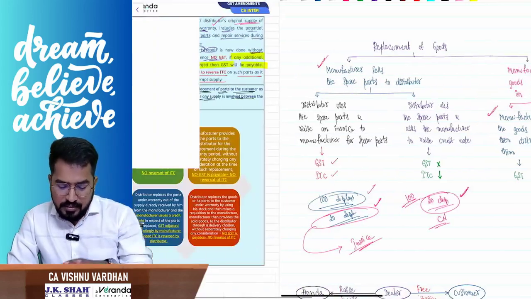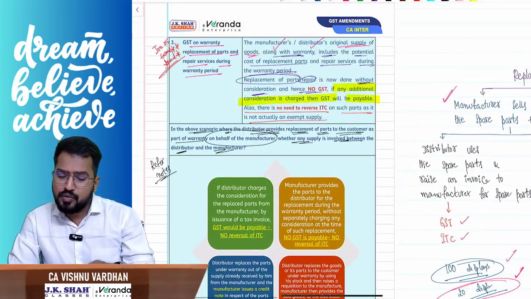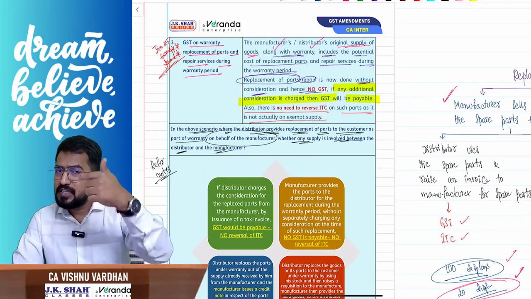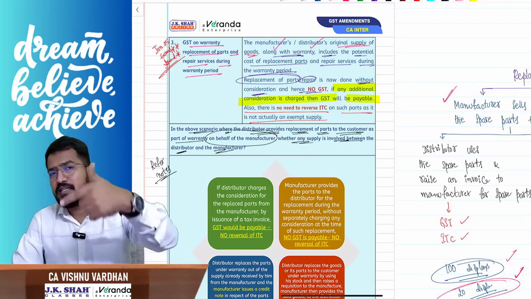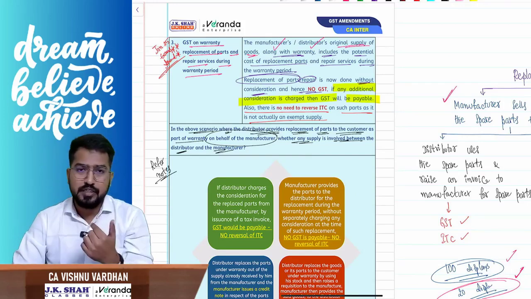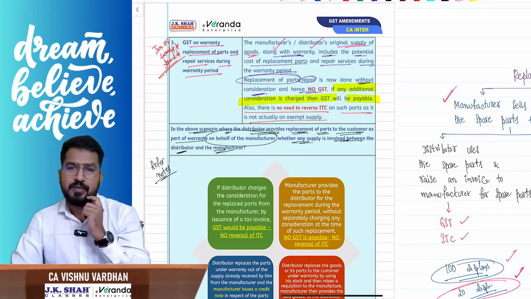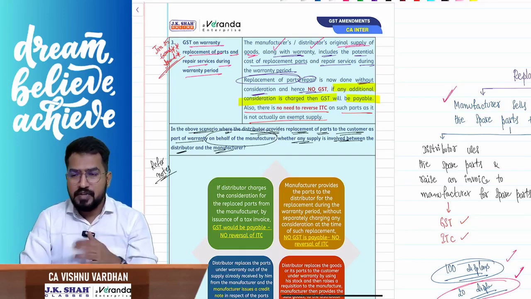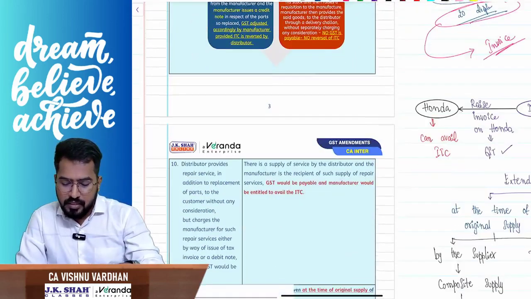Now see, another important thing, sir. So long we discussed between you and me the replacement of spare parts and the services. Now we have discussed between me and the manufacturer, that is distributor and the manufacturer, only the spare parts. What about the service cost? For the replacement services, what about the cost?